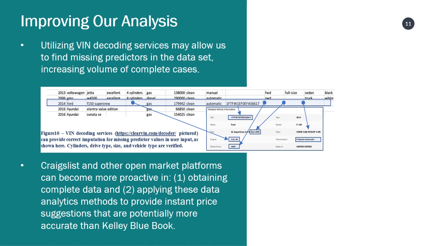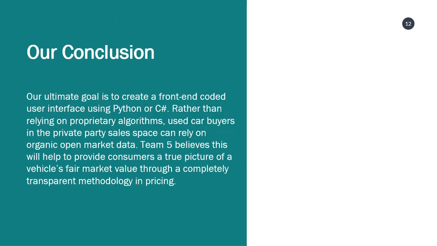Pictured here, we envision using the service ClearVin to provide certain fields that we were given from the data set and retrieve the rest of the fields using their API. Team 5 concludes that yes, we can transparently provide a free model to price used vehicles on an open market like Craigslist without relying on the duopoly of NADA and Kelley Blue Book.